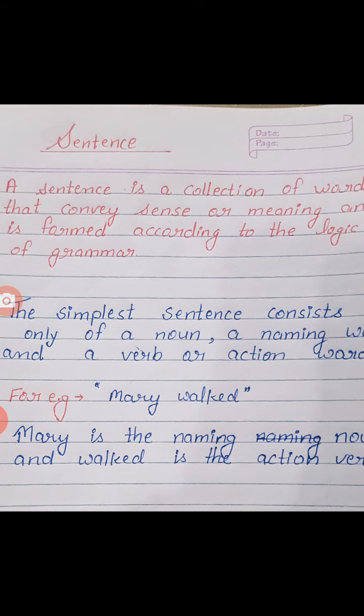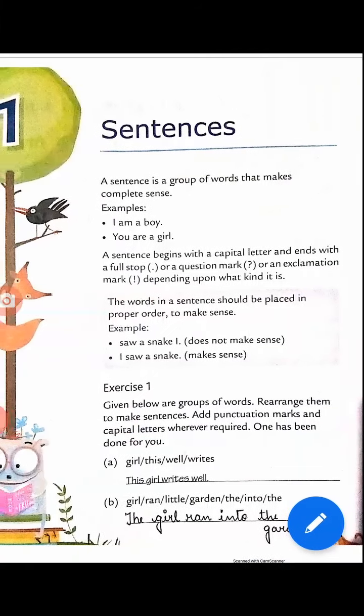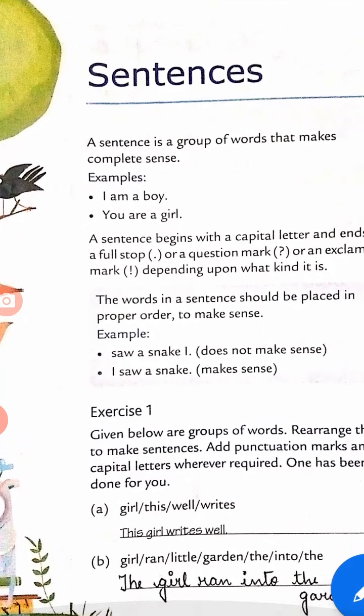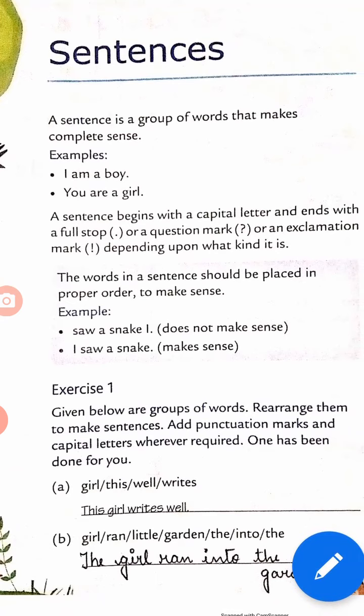Means a sentence is a collection of words, ठीक है, जिसका एक मीनिंगफुल सेंस होता है. ठीक है, like I am a boy, you are a girl, I am eating, I am going to school, my name is Radha. These all are examples that make sense. Okay, make complete senses.